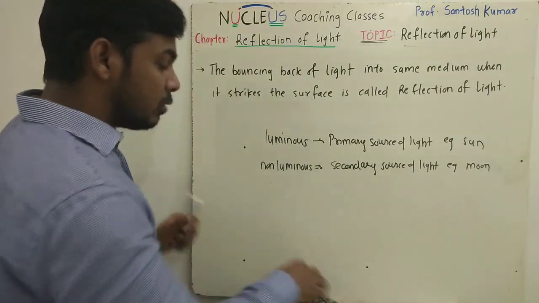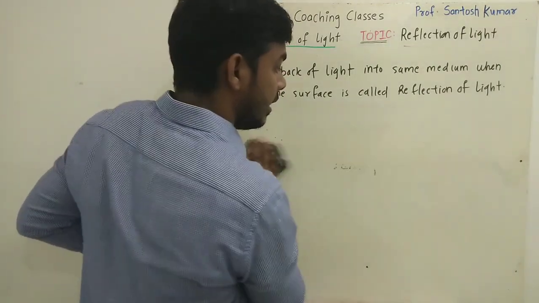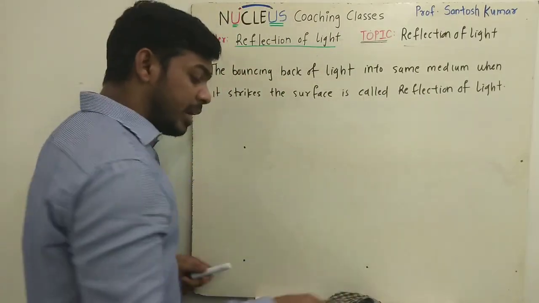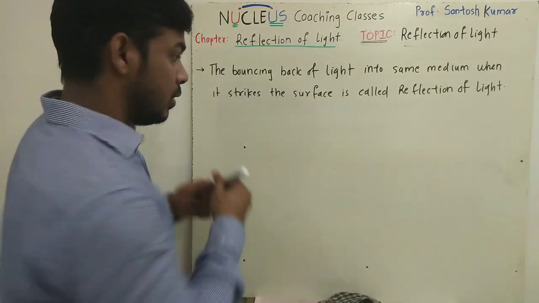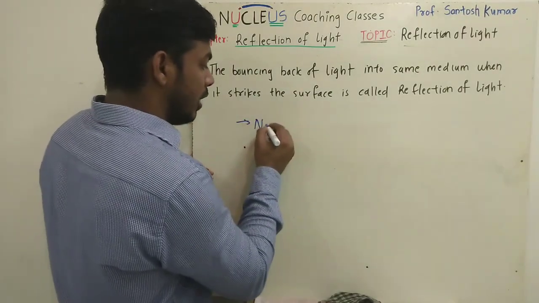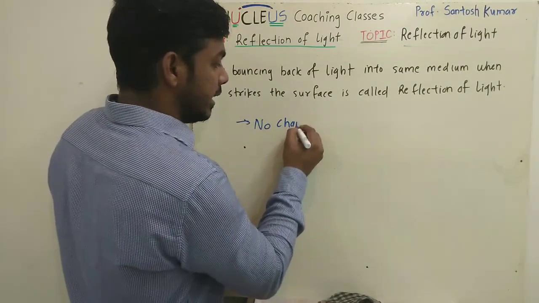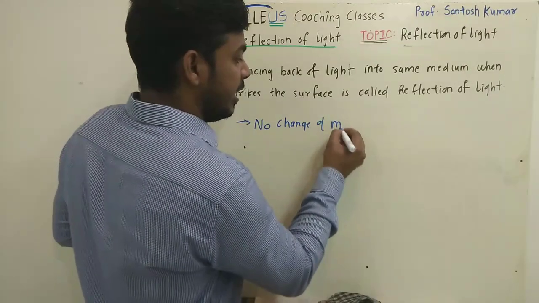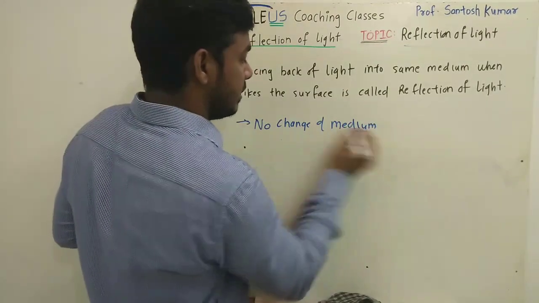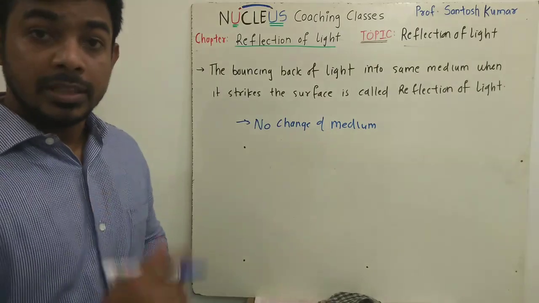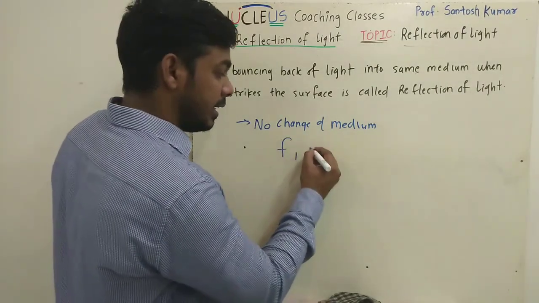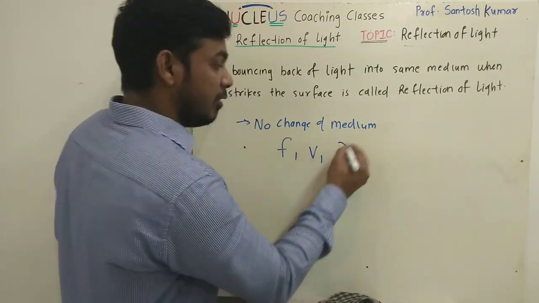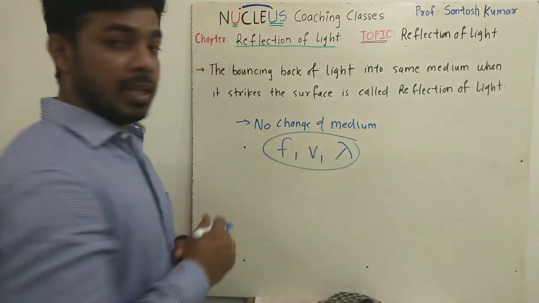One more important thing I would like to tell you about reflection of light: whenever this phenomenon takes place, remember, there is no change of medium. That means the parameters associated with the wave, like frequency, speed and wavelength, all remain the same.